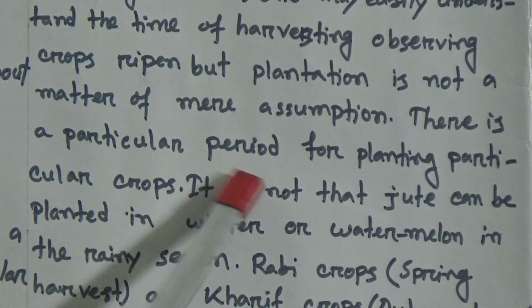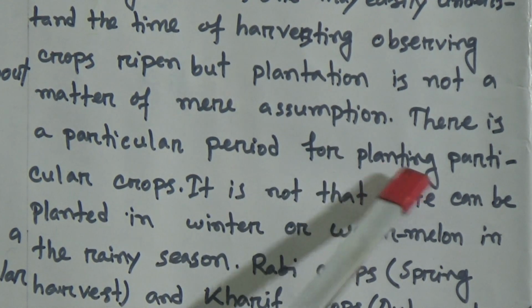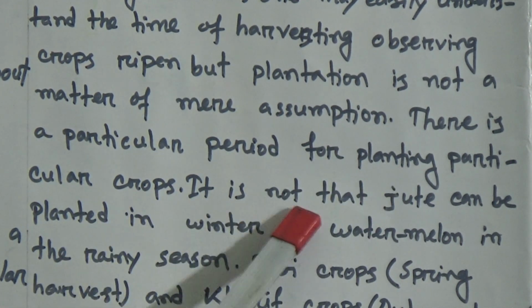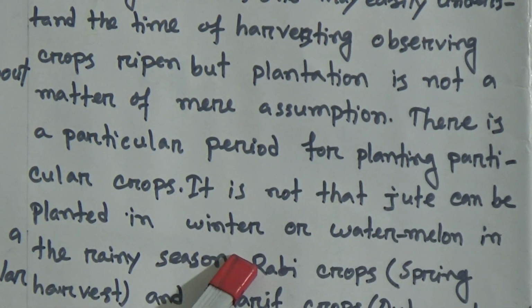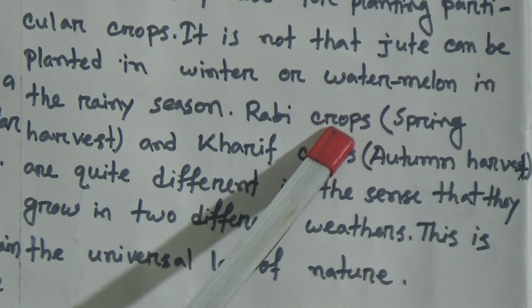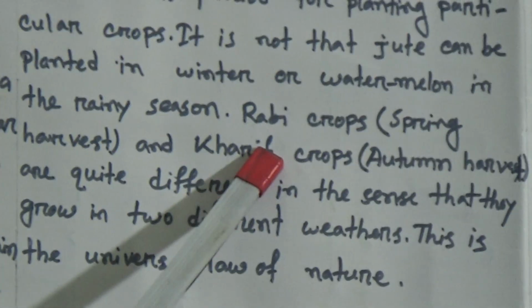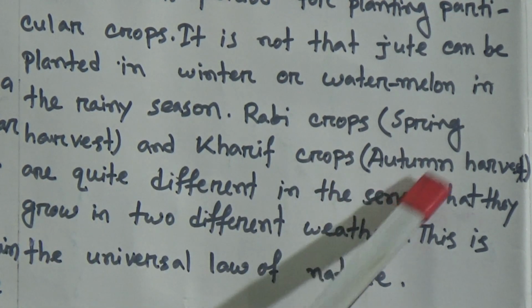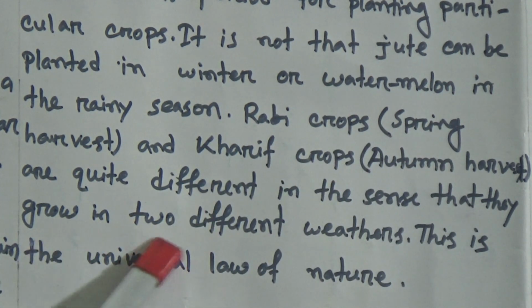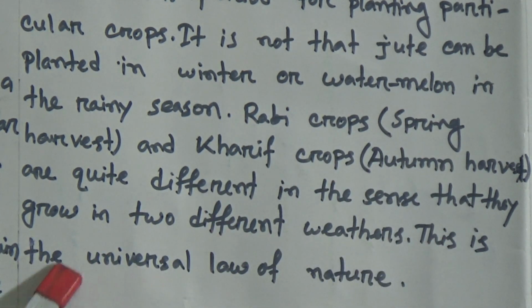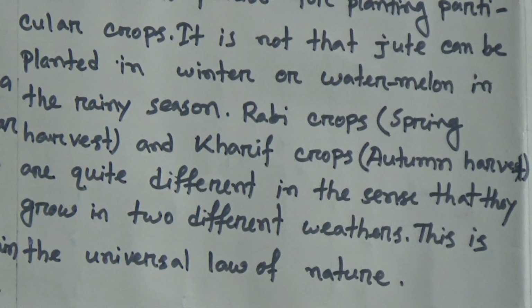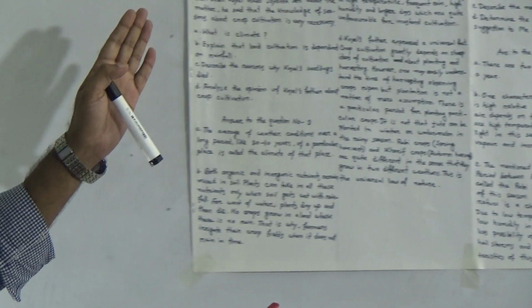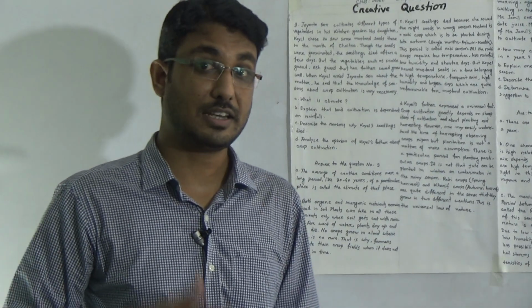There is a particular period for planting particular crops. It is not that jute can be planted in winter or watermelon in the rainy season. Rabi crops, that means spring harvest, and kharif crops, that means autumn harvest, are quite different in the sense that they grow in two different weathers. This is the universal law of nature. So the answer of this question should be written in this way. You can also write in your own way.